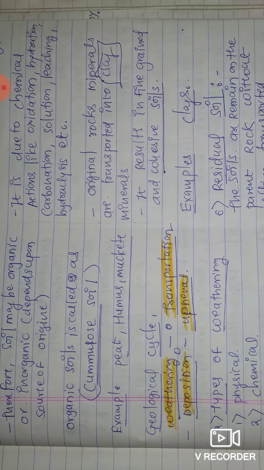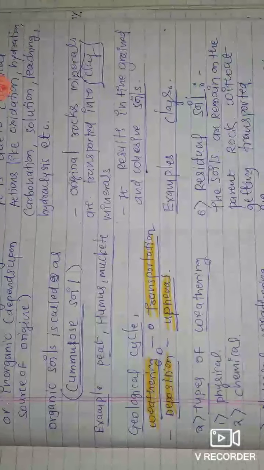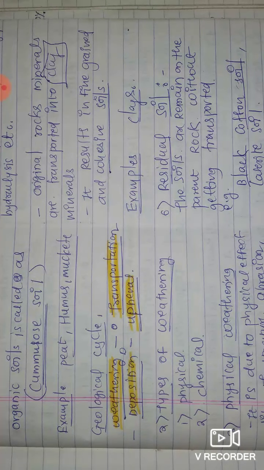Let us see what the geological cycle of the soil is, that is, how soil is formed. There is a chain: weathering, transportation, decomposition, and upheaval. Let us see one by one what it is.